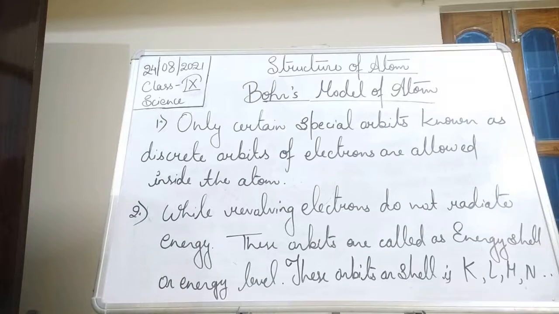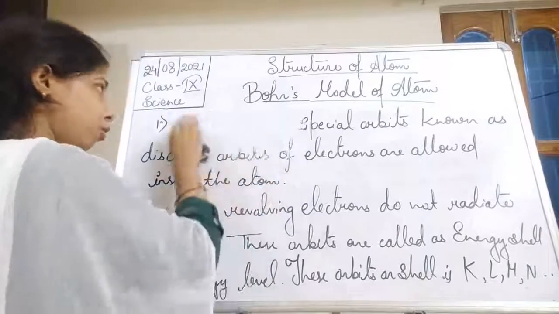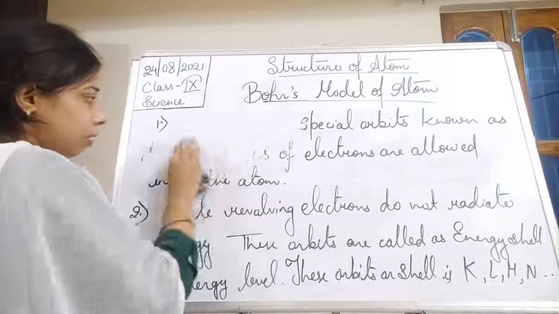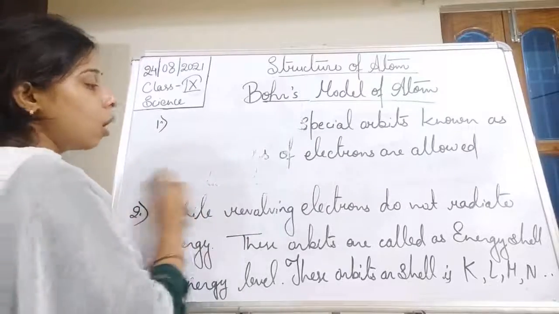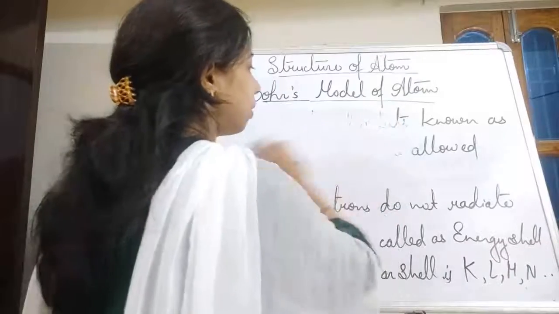Now, every orbit has a fixed number of electrons also, and this is determined by a formula, which is 2n². I'll explain what that means.